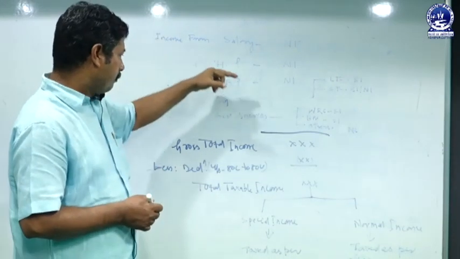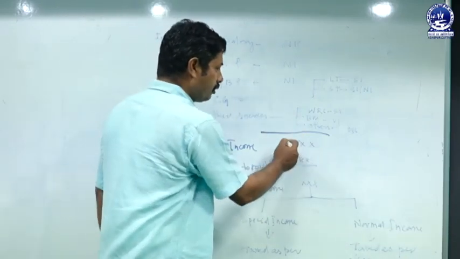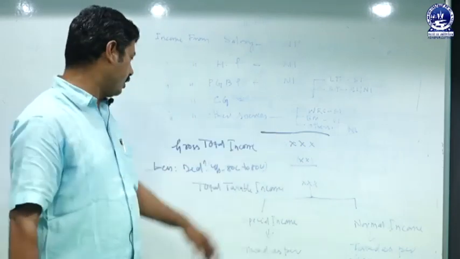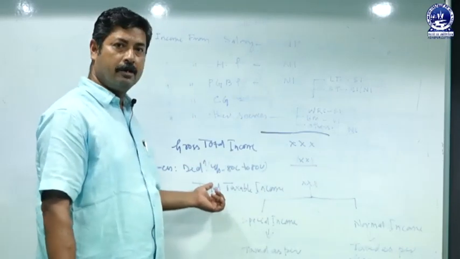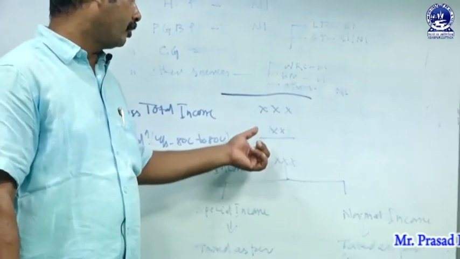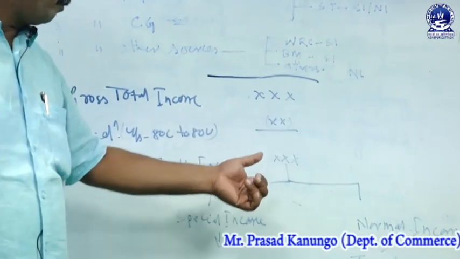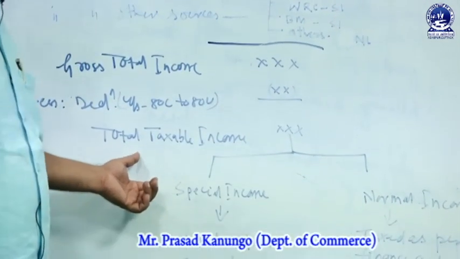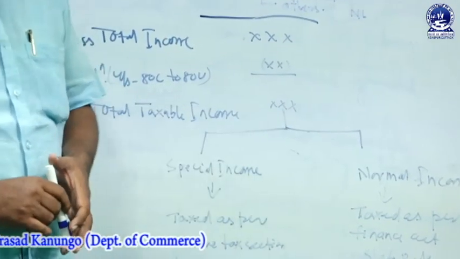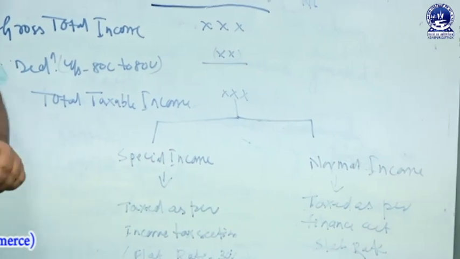Out of these 5 heads of income, the total income we get is the gross total income. From the gross total income, we give the deduction under section 80C to 80U. So, after giving the deduction from the gross total income, the remaining part of the income is to be known as total taxable income. On this income, the assessee or the person is liable to pay the tax.